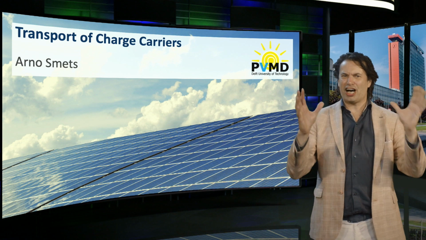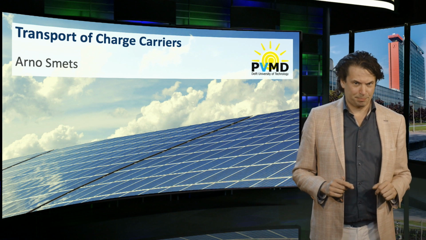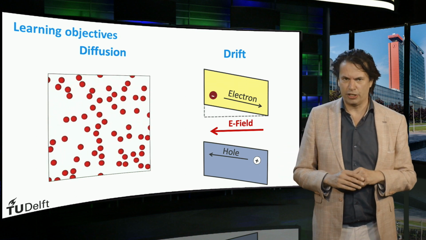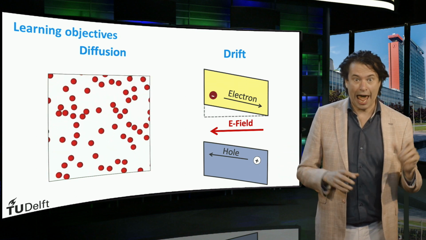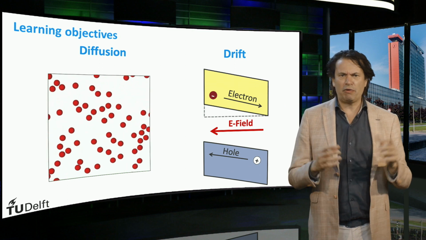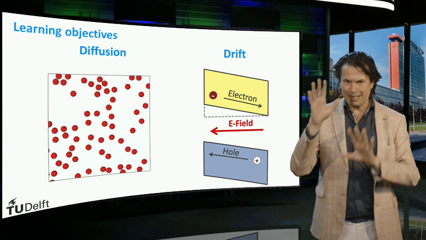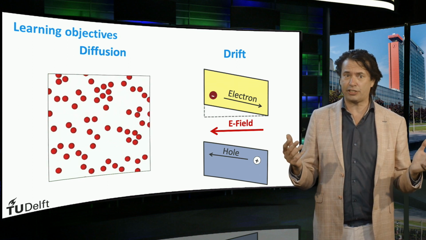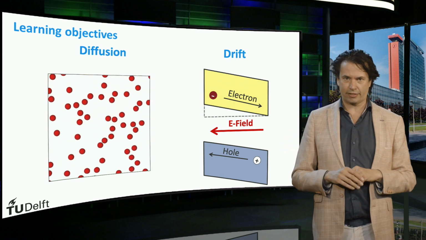What are the charge carrier transport principles? In this video, the two transport mechanisms will be discussed: diffusion and drift. We will discuss that for net movement of charge carriers, either a concentration gradient or an electric field is required.